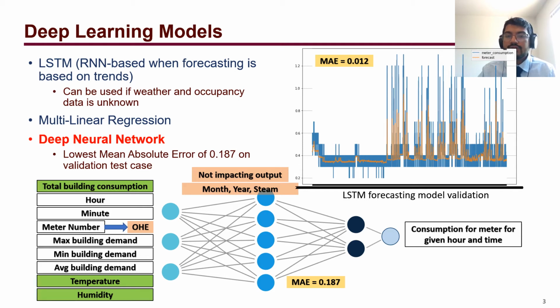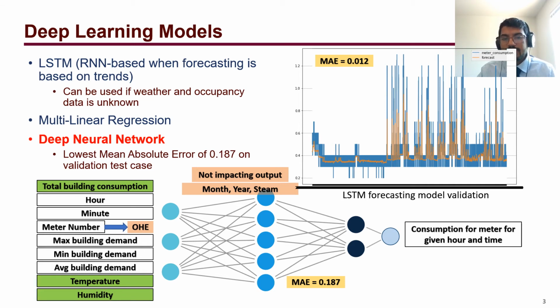Temperature and humidity were also considered, since that would define the electricity consumption. The following inputs were removed from the model: the month, the year, and the steam data. Steam data was not really relevant in the sense that it was null in most cases, and we couldn't really use it to train a deep neural network. Both month and year did not really seem to affect the mean absolute error for these models, and thus they were not needed. Removing them helps train the model faster, since it doesn't have to tune unnecessary biases and weights.